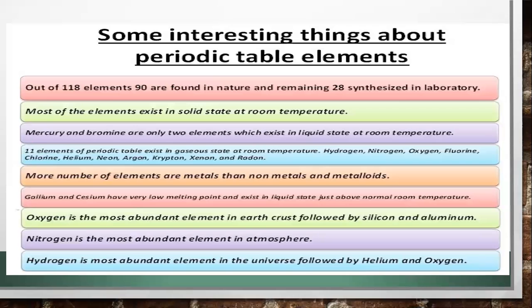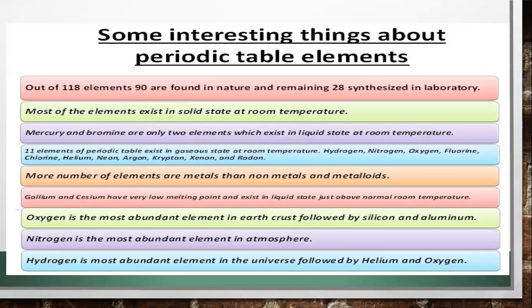Here you can see some interesting things about periodic table elements. Out of 118 elements, 90 are found in nature and the remaining 28 are synthesized in the laboratory. Most of the elements exist in solid state at room temperature. But there are some, like mercury and bromine, the only 2 elements which exist in liquid state at room temperature. 11 elements of the periodic table exist in gaseous state at room temperature.